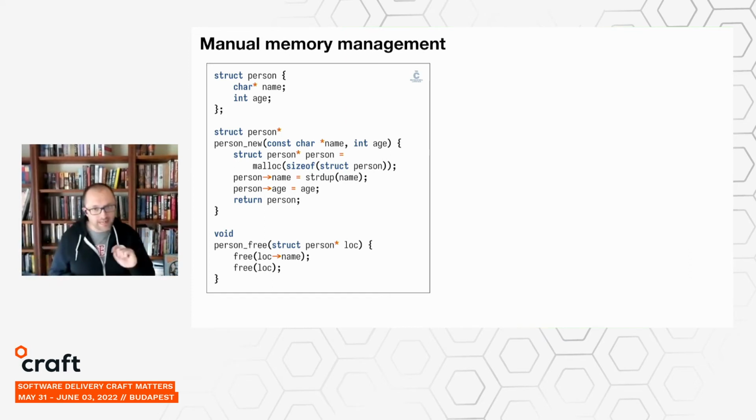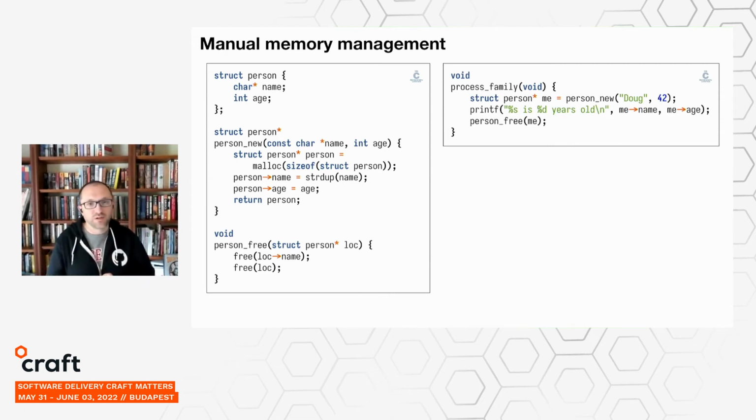So here you can see a data type along with helper functions for allocating and deallocating instances of that type, again, that live on the heap. And I want to call out especially that one of the fields, the name field, is itself something that needs to be managed because we make a copy of the name. So the name field is allocated on the heap, the person is allocated on the heap, and so at destruction time, we have to go through and free both of those in order to correctly and fully clean up after ourselves.